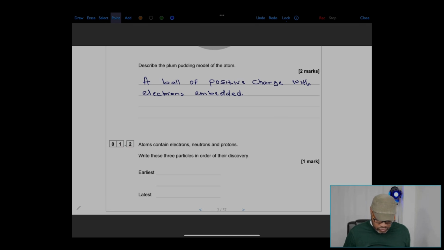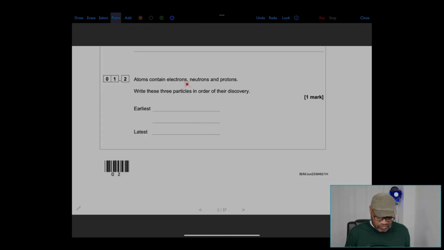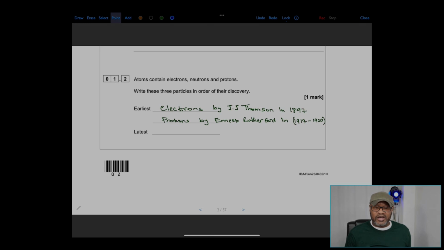Question 1.2. Atoms contain electrons, neutrons, and protons. Write these 3 particles in order of their discovery, earliest to latest. For earliest, you have electrons by J.J. Thomson in 1897, followed by the protons by Ernest Rutherford, who is a student of J.J. Thomson at Cambridge in 1917 to 1920, roughly 1919.